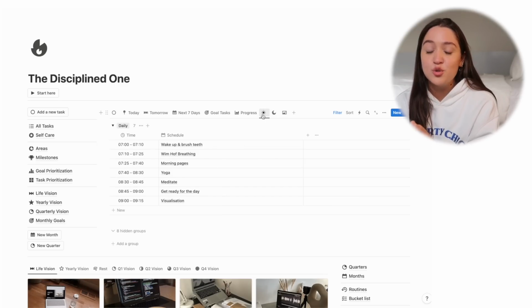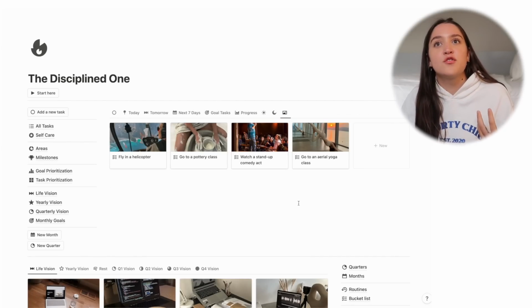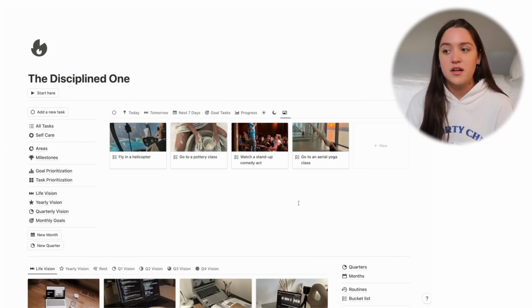A morning and night routine, this is not here because they need it. This is here because they usually love it. The disciplined one is usually the most structured of all the personalities. They're the ones that love routine. So it's here just because they like it, not because they need it. And then we also have our little bucket list here just for ideas for the times that they're overworking themselves. So for the times that you're feeling overwhelmed and stressed and you feel like you've been working too much, but you don't even know how to rest, first of all, you can either go on self-care or you can go to the bucket list page, which will show you the different ways you can add variety in your life.